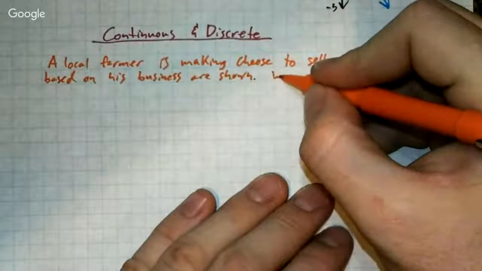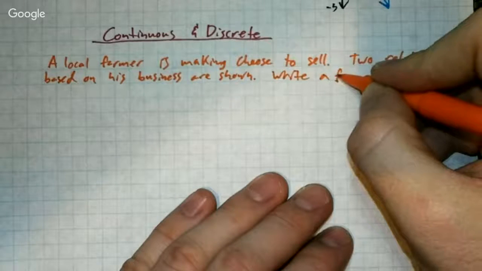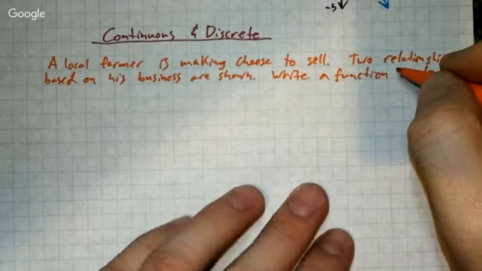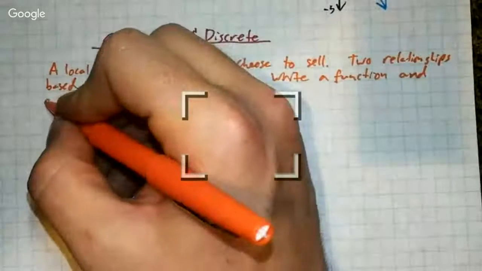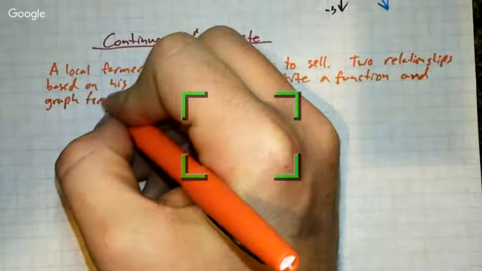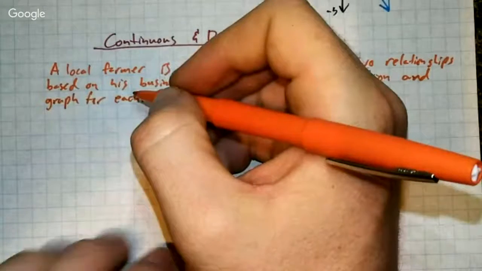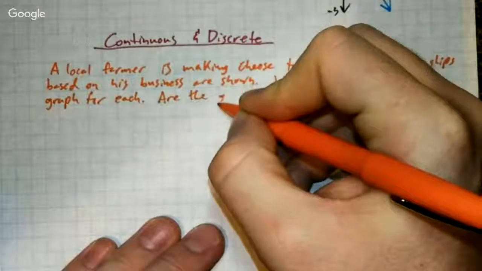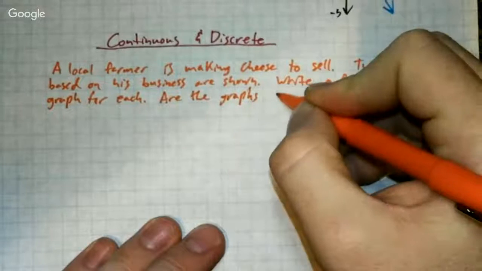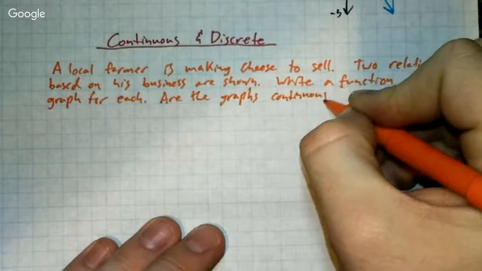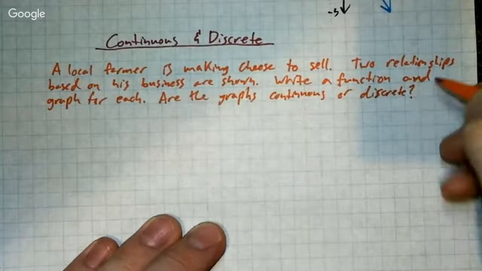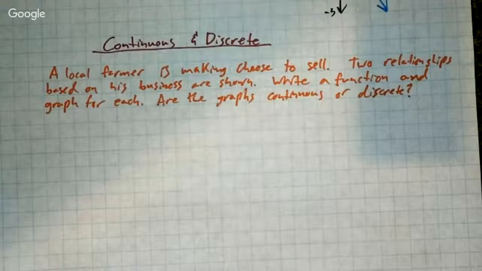Write a function and graph for each. Are the graphs continuous or discrete? Okay, so there we go. That's our word problem. We're talking about a farmer making cheese.